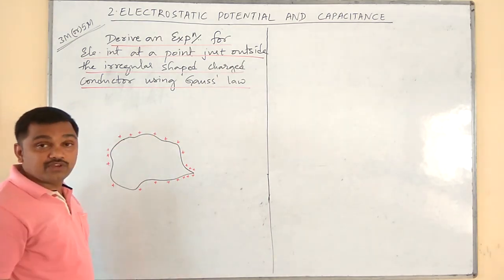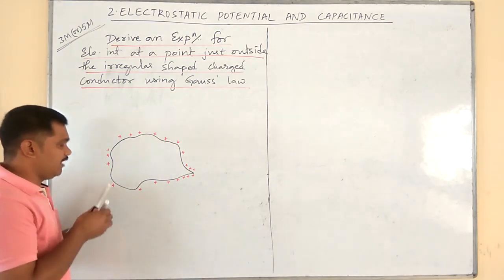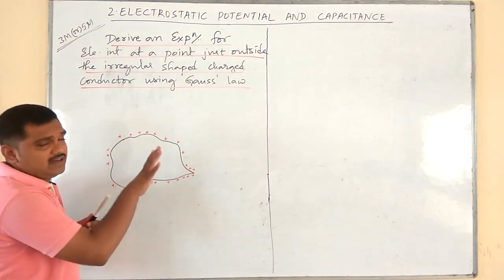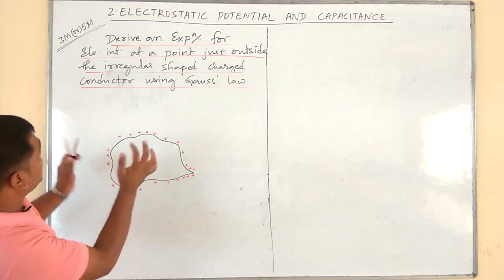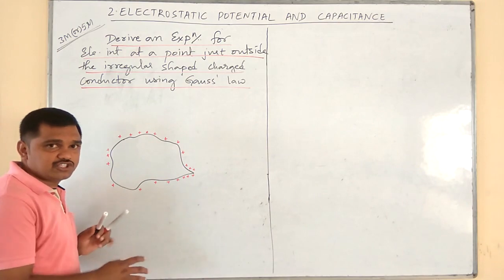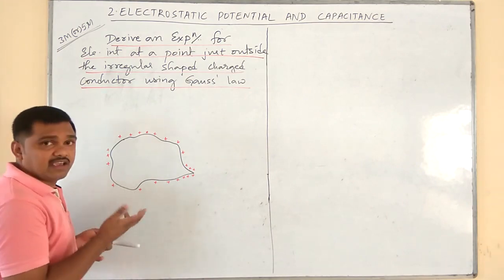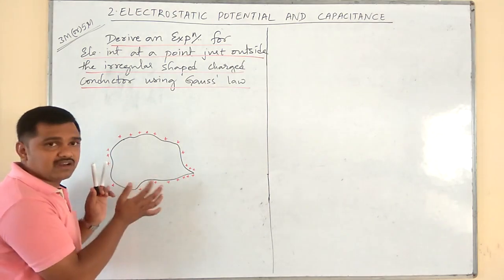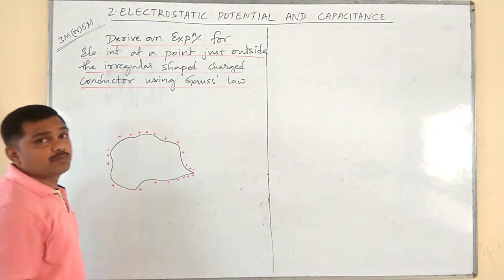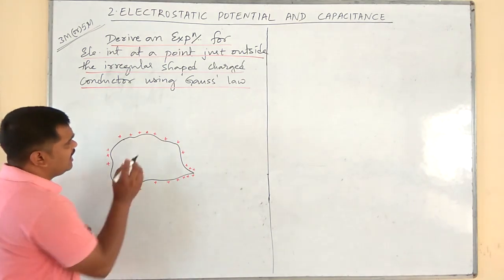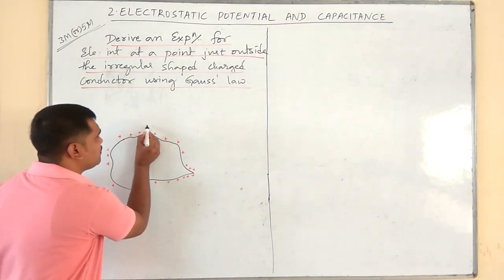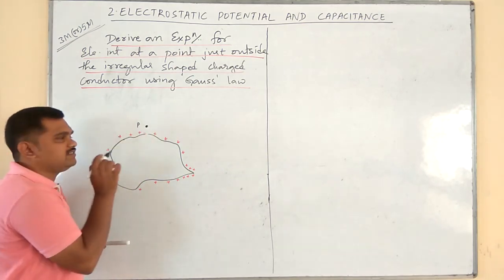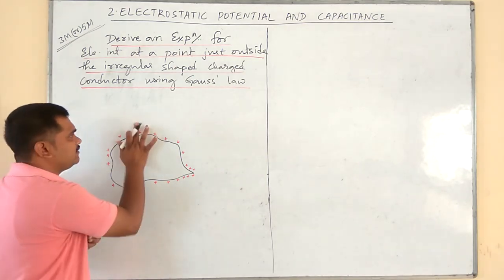Since it is not uniform and the shape is irregular, we can't draw a definite Gaussian sphere or closed boundary here. So let P be a point just outside this conductor.